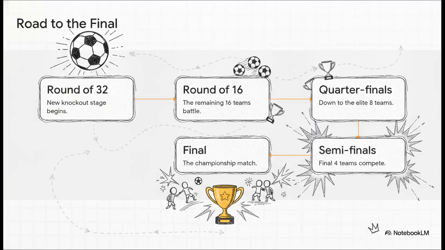Let's move on and see exactly how this builds into a daunting survival of the fittest path. The absolute biggest addition here is Step 1, the round of 32. This is a stage that literally did not exist in the previous format. Now, 32 teams remain, and from this point onward, it's brutally simple. Win and survive. You battle through the round of 32, then the round of 16, the quarterfinals, the semifinals, and finally, the final. That is 7 knockout rounds in total for whoever eventually lifts the trophy. It's a longer road, way more pressure, and vastly more chances for some massive upsets.